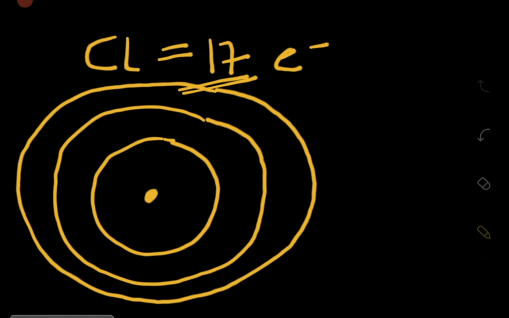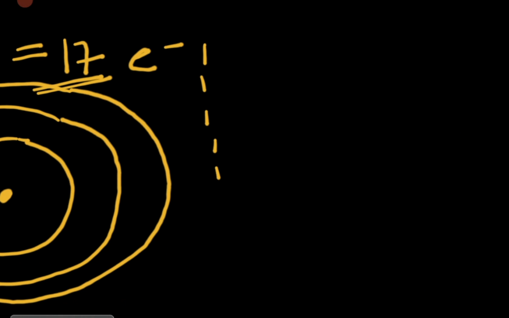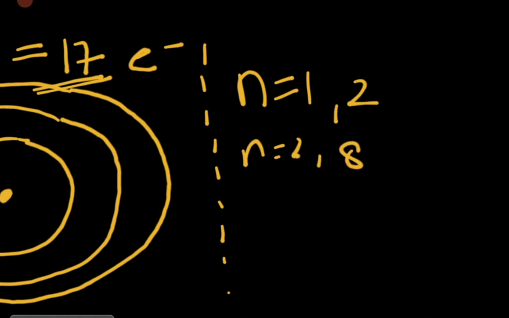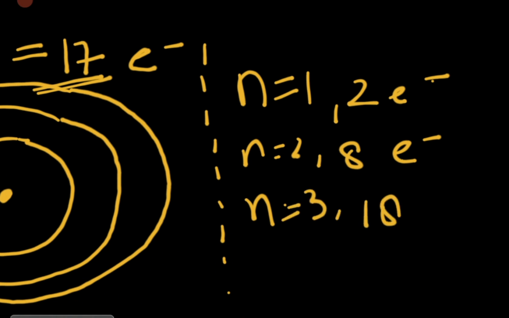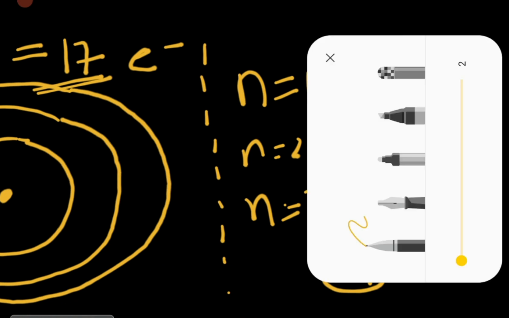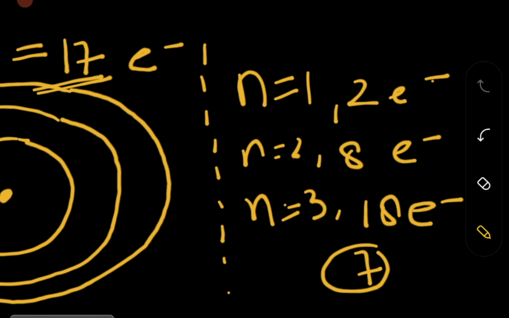It is clear that for n equal to 1 we have 2 electrons, and for n equal to 2 we have 8 electrons. So in total we have consumed 10 electrons, and the remaining electrons are 7. The third shell has space for 18 electrons, but we only need 7 more, because we have only 7 electrons remaining.